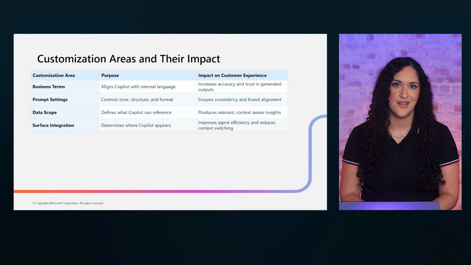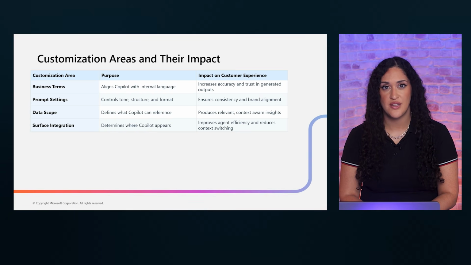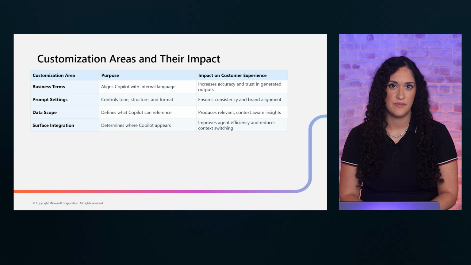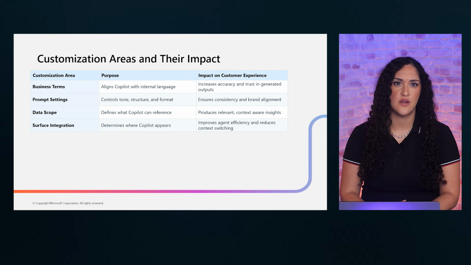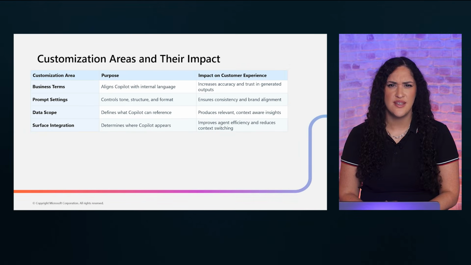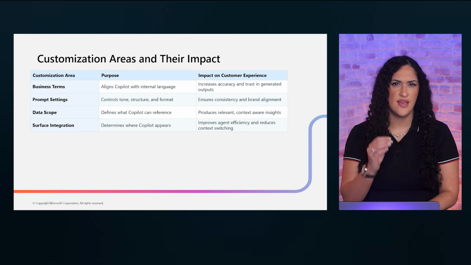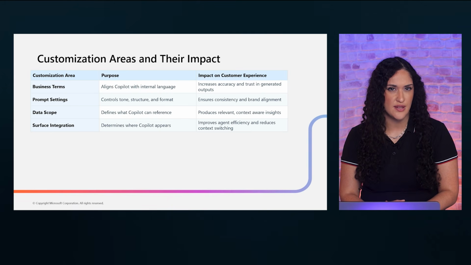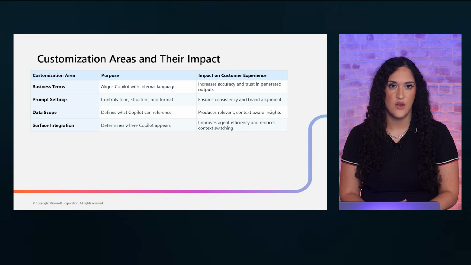This summary table connects each customization area to measurable business impacts. Think in terms of outcomes, not features. The best practice here is when you're presenting your Copilot design to stakeholders, always frame customizations as business outcomes. Do not say you configured prompt settings. Say you ensured consistent, brand-aligned communication. That is the language that gets executive buy-in and budget approval.